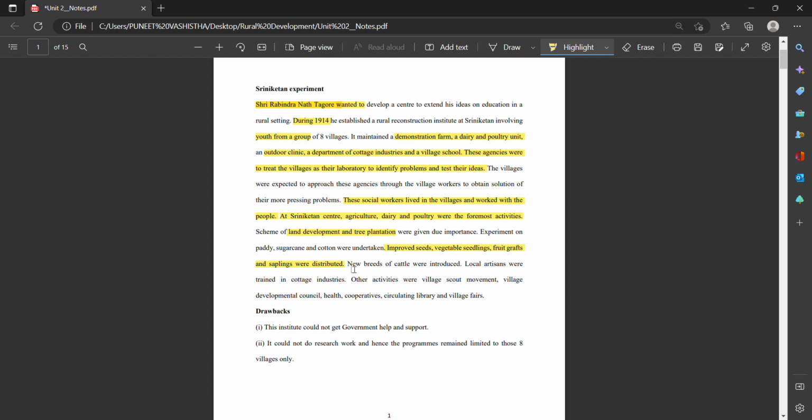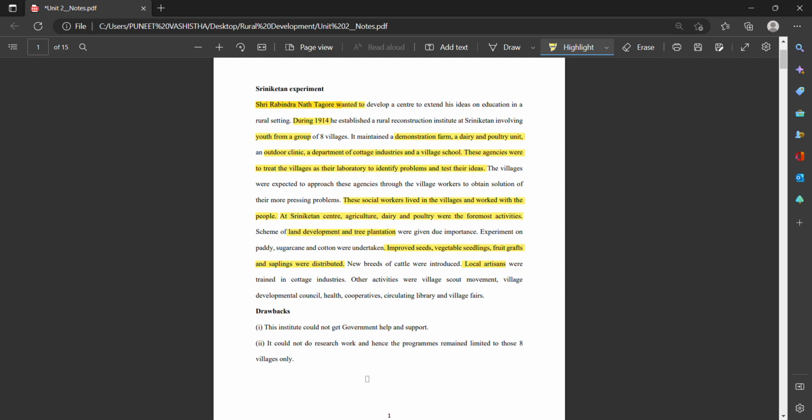Now new breeds of cattle were introduced. At that time they introduced new breeds of cattle so that milk efficiency could be increased in rural areas and their earnings could be improved, right? Now local artisans were trained in cottage industries. Other activities were the village scout movement, village development council, health cooperatives, circulating library, and village fairs. Right. So they did a variety of things in the village to improve the rural area.